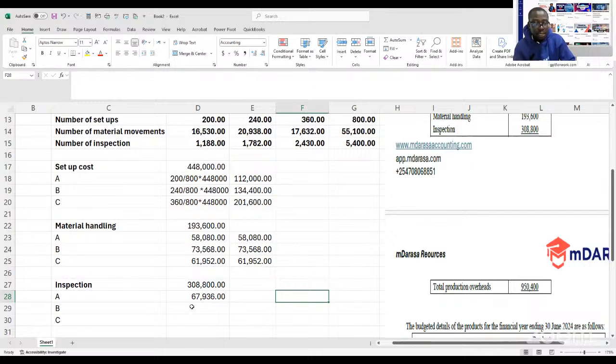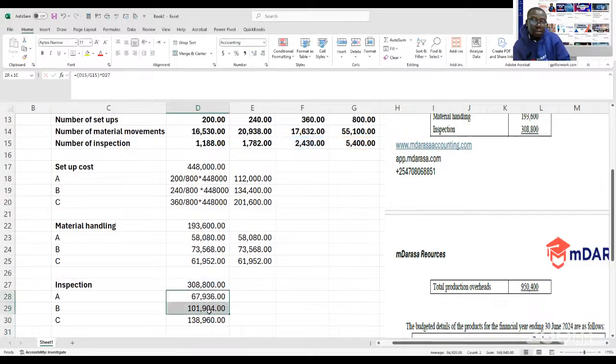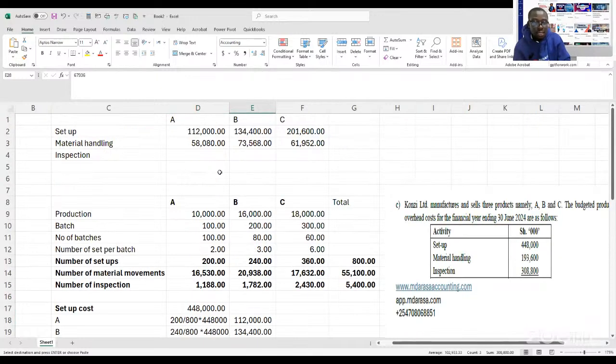Similar concept will apply to product B. We take 1782, divide by that, and multiply by the same value. We do the same for the last product, which is C, of the total, times the value here. See? So whatever we've done, we've simply allocated this cost to the specific product. So at the end of the day, you're going to have it here.